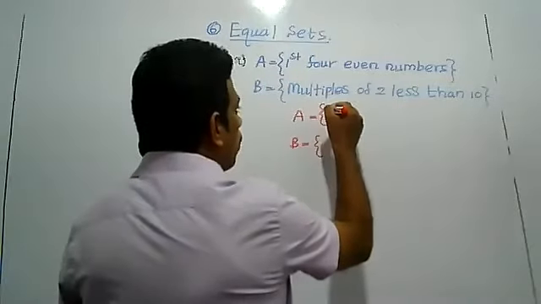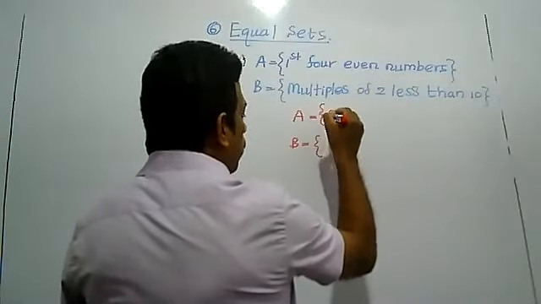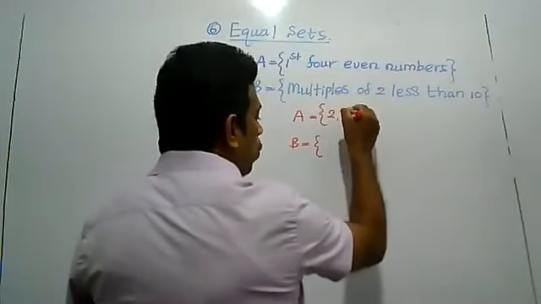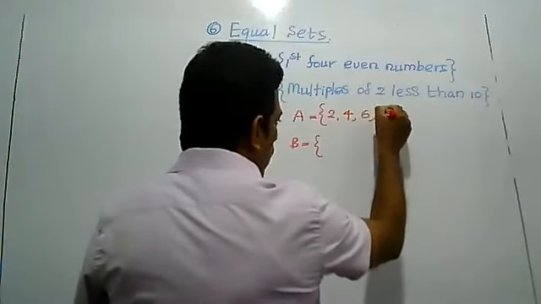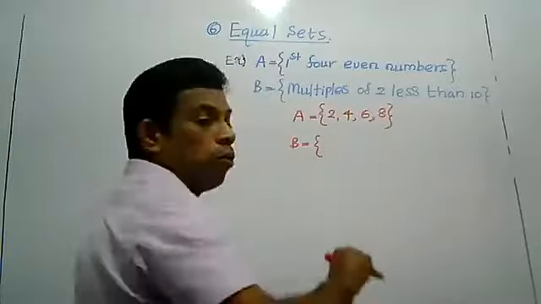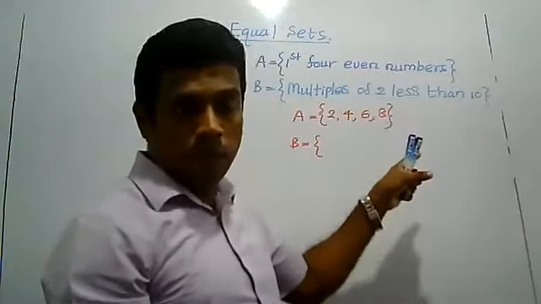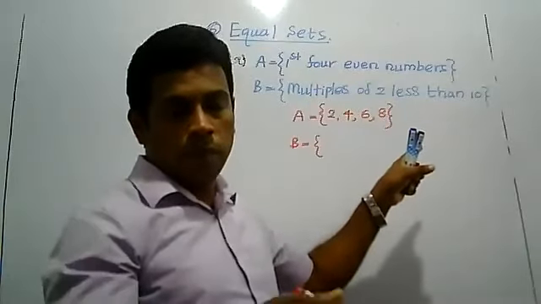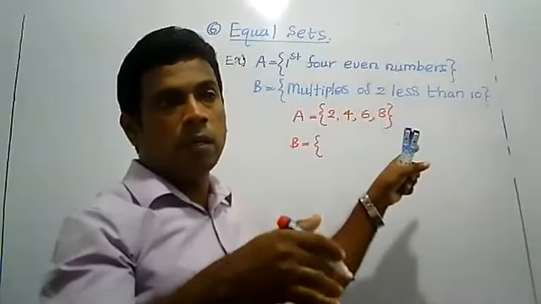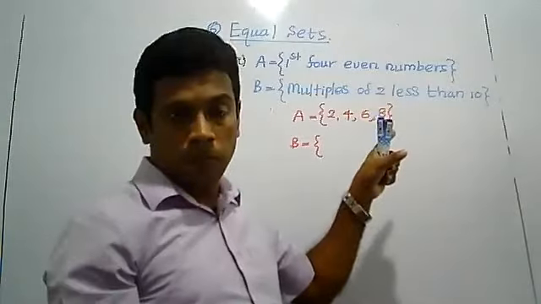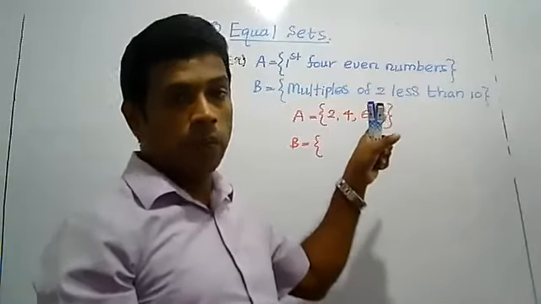Now write the elements. Set A, first four even numbers: 2, 4, 6, 8. You want to know that 0 is an even number, but here we are counting even numbers from 2. In our math syllabus, we take 2 as the first even number, but keep in mind 0 is an even number.